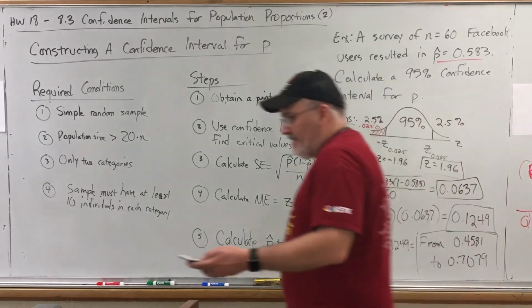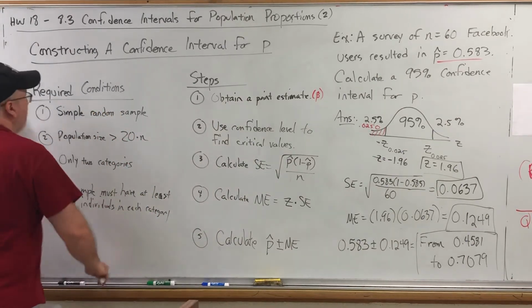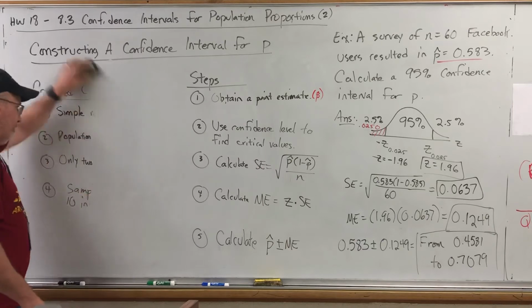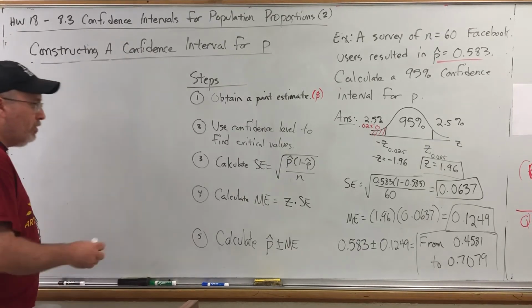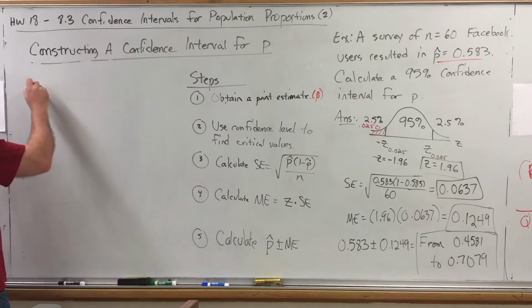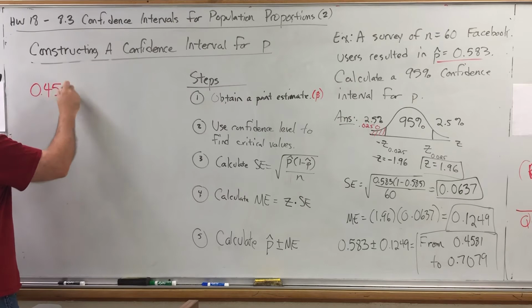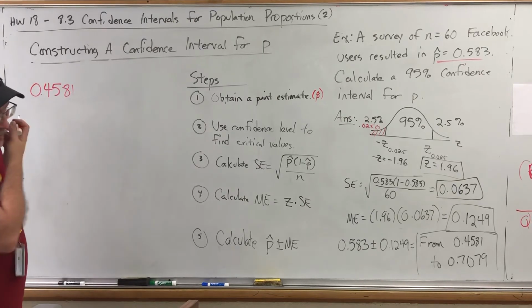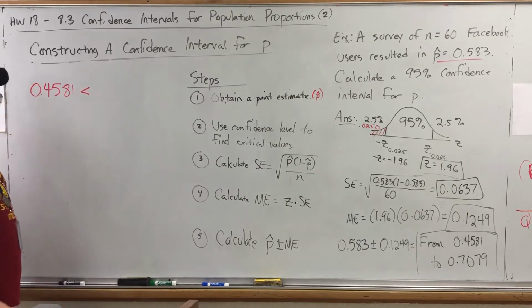I do want to remind you that there are multiple ways to represent a confidence interval. I'll have to erase this. You can say the phrase from the lower number to the upper number. You can write a compound inequality by saying the lower number, 0.4581. You can say the lower bound is less than the value that you're estimating.